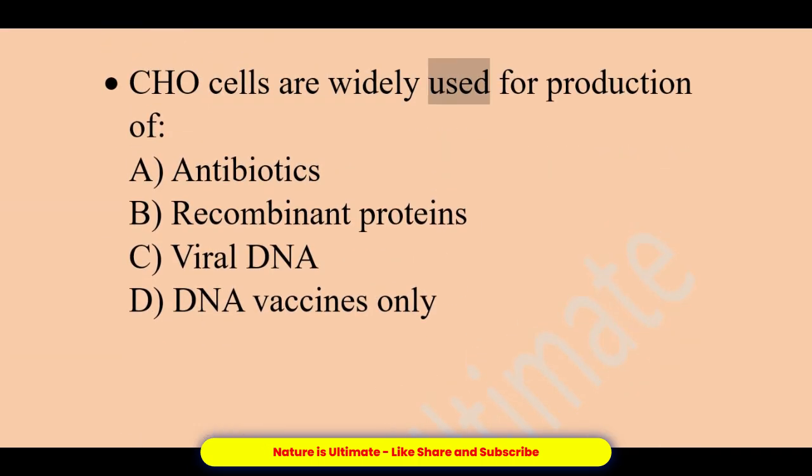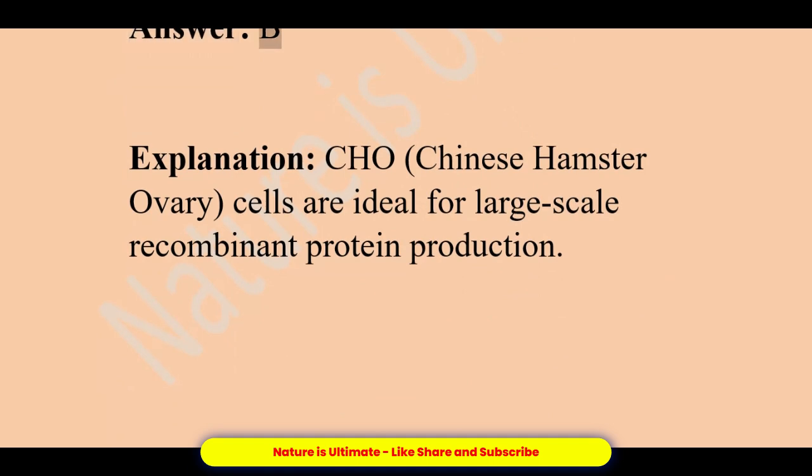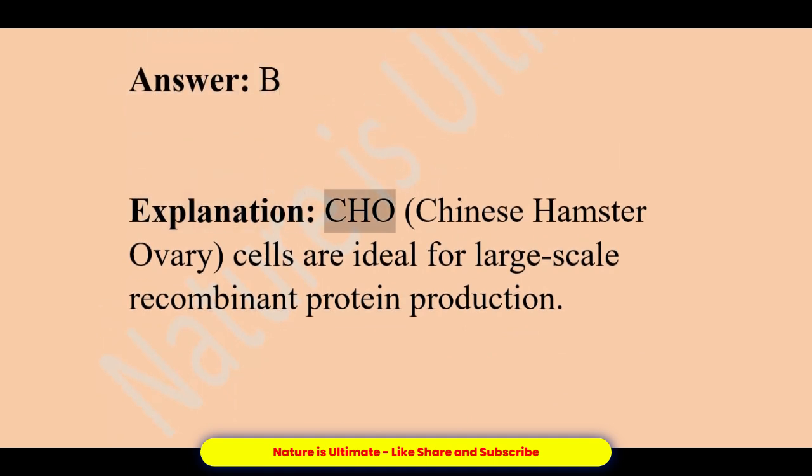CHO cells are widely used for production of A. Antibiotics. B. Recombinant proteins. C. Viral DNA. D. DNA vaccines only. Answer, B. Explanation, CHO, Chinese hamster ovary, cells are ideal for large-scale recombinant protein production.